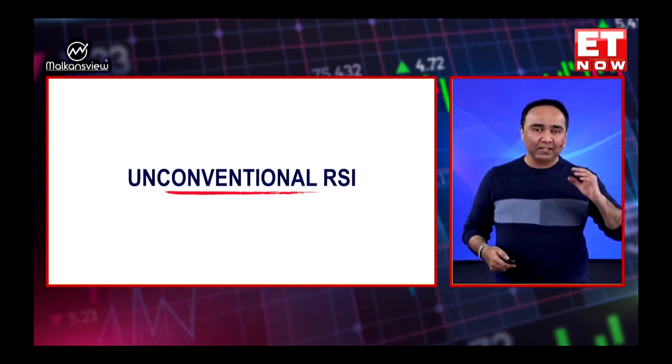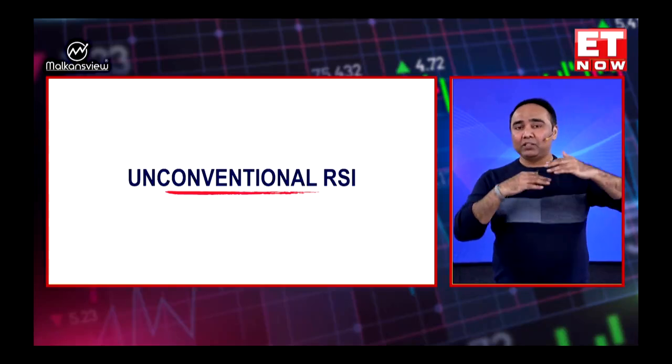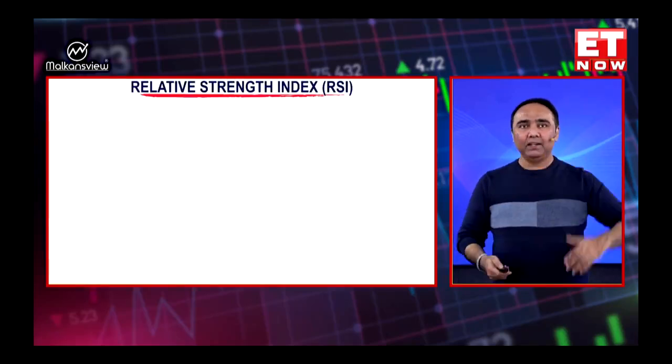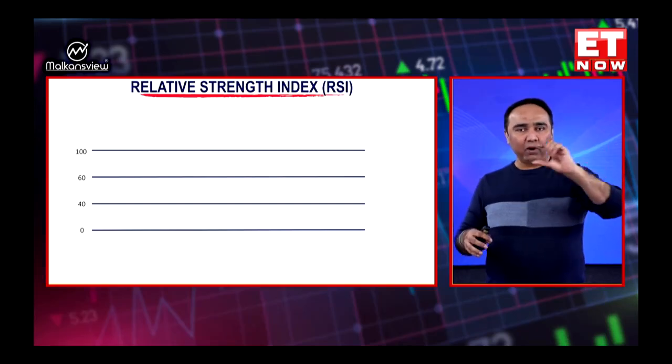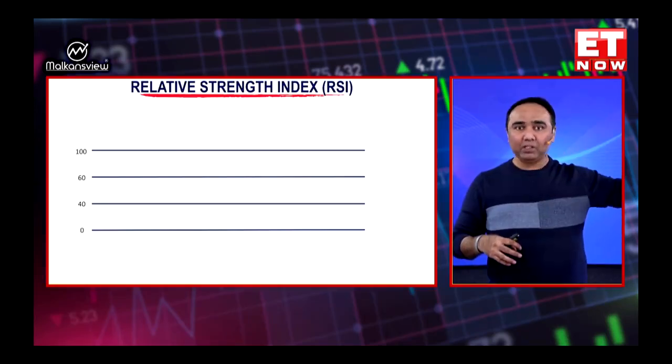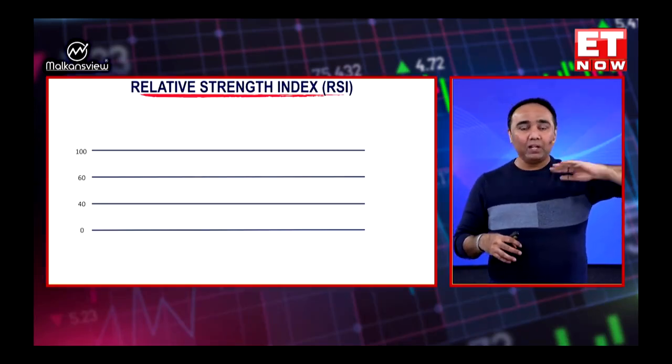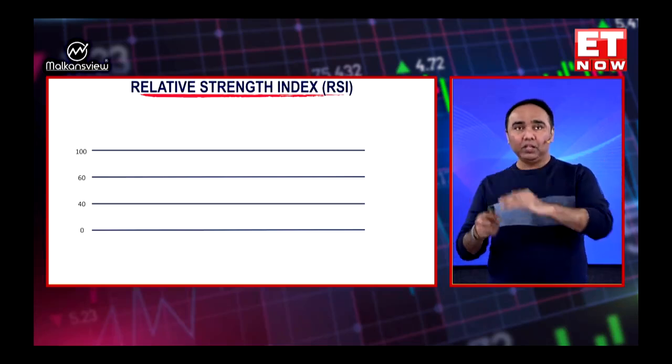Now we'll divide. It's a banded oscillator. Banded means it's going to be between 0 to 100. So let's see this. Now when you look at this indicator, we'll draw the lines at 40 and 60. Now conventionally, people use 70, 30 for overbought, oversold. We'll not use them. We'll use a different approach. So we'll make it very simple.